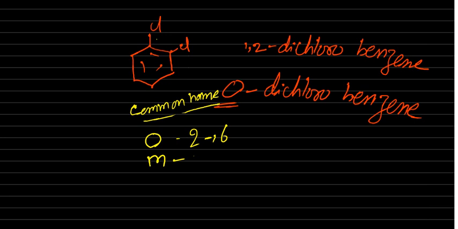See, the numbering here is 1, 2, 3, 4, 5, 6. Right? So 2,6 is ortho. Meta means 3,5. Para means 4. Yes, these are the common names. See here, this is the ortho position, this is also ortho. This is the meta position, this is also meta position. The one at the bottom is the para position. Okay, like this.